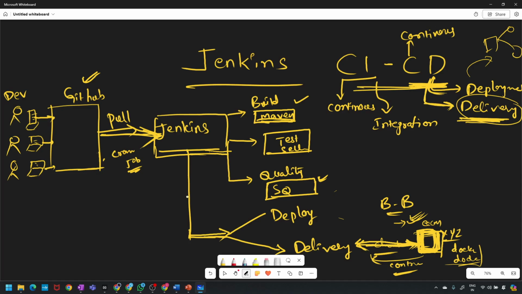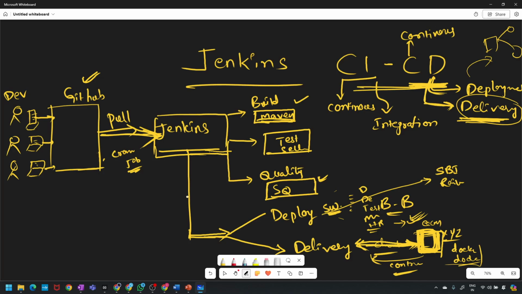And deployment means you have to do everything. For example, I'm just taking SBI or the railways as an example. You are a software company with all the setup: developers, a DevOps team, a testing team, a management team, an HR team, everything.